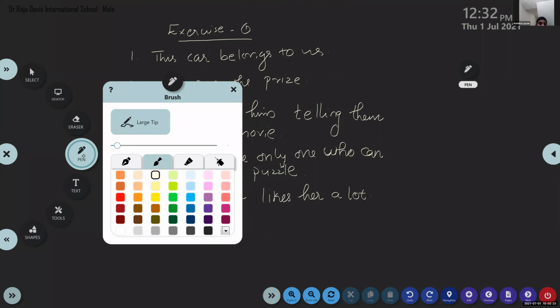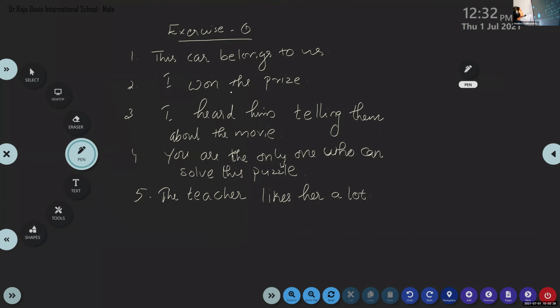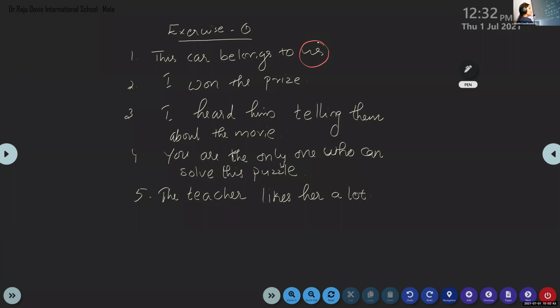Okay, Rohit, look at the first question and tell me the answer. This car belongs to us. Pick out the pronoun from the first sentence. Us. Very good. Okay, what person? First person pronoun, second person pronoun, or third person pronoun? Second person. Are you sure that we are talking to someone else? First person. This is first person. Okay, first person, personal pronoun.